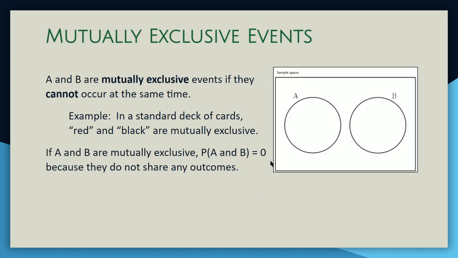If this were the entire deck of cards, A would be red cards, B would be black cards. We know for a fact that there are no cards in the deck that are both red and black at the same time, so there's no overlap between those 2 groups. So A and B is 0.